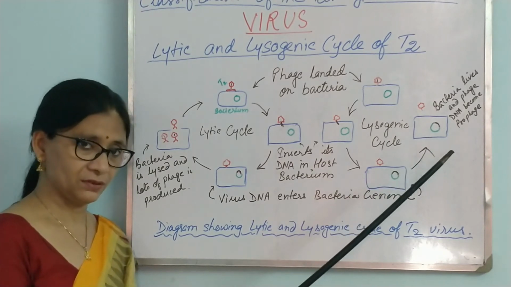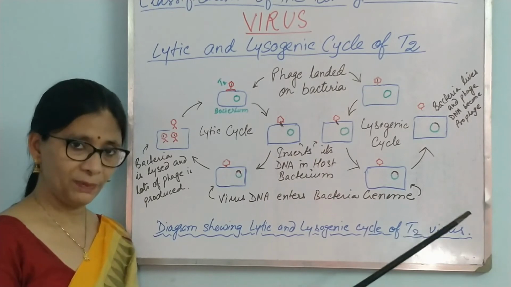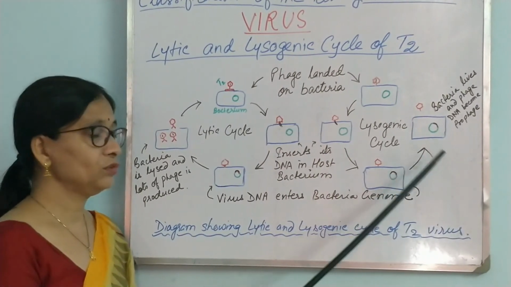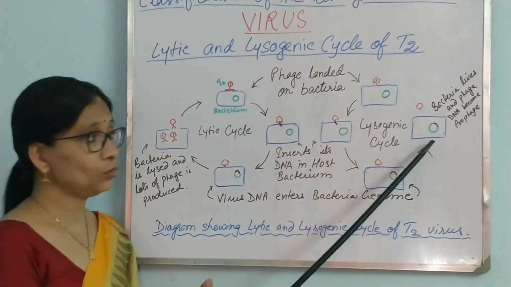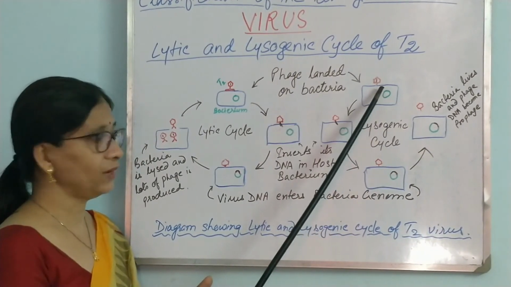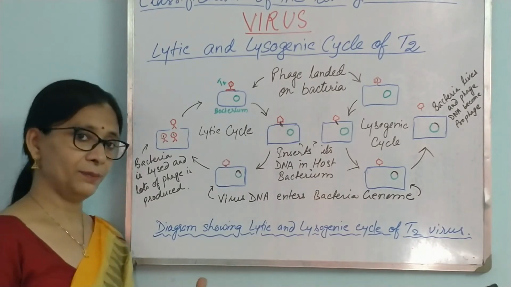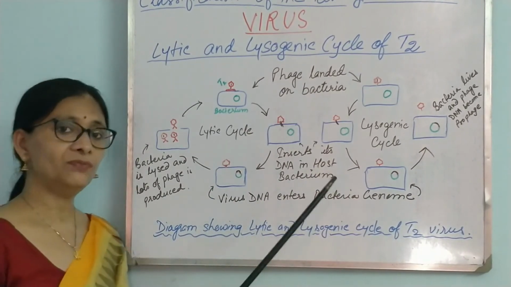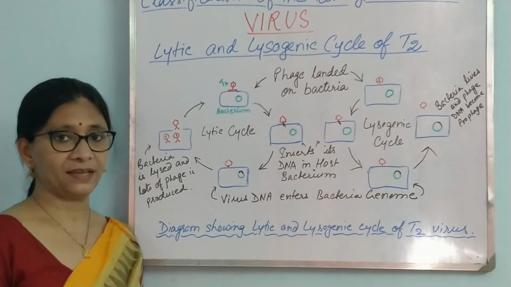It divides or multiplies using the usual methods of fission, budding, fragmentation, etc., and produces multiple copies of this prophage. So here we see multiple copies of phage DNA being made, and in the lytic cycle the bacterial cell is used as a factory to manufacture many phage particles. So this is the lytic cycle and lysogenic cycle.